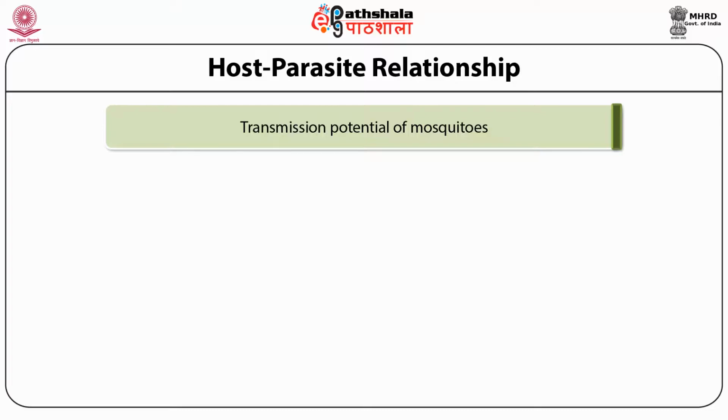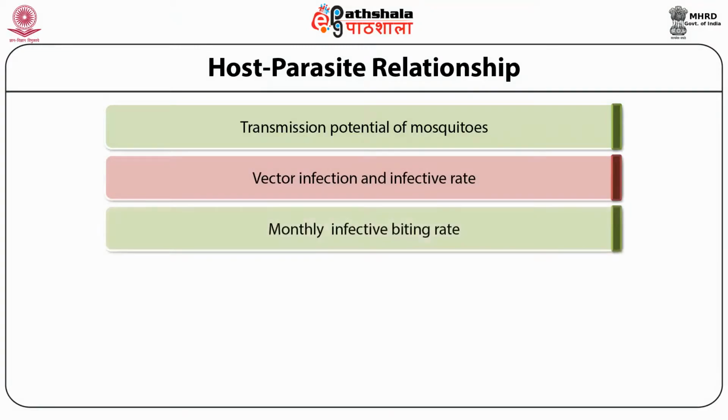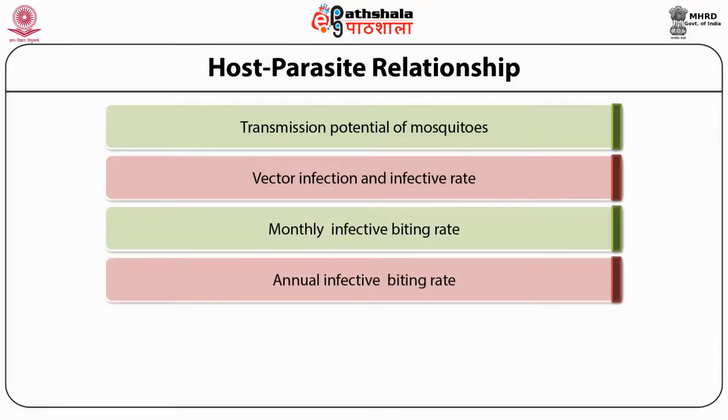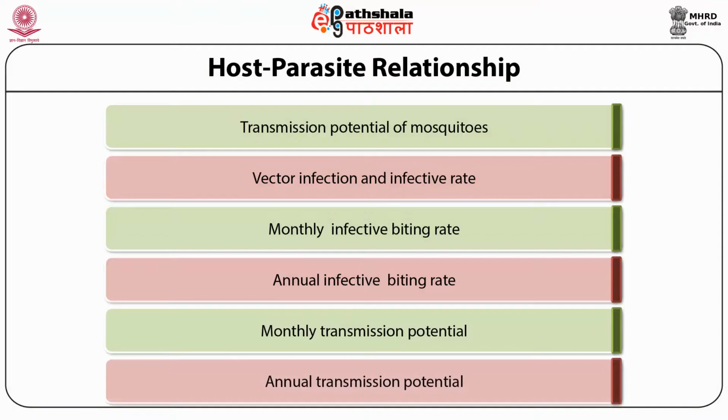proboscis. Other indices include the number of infective mosquitoes biting a human per month and how many mosquitoes are biting human beings per year. And finally, the infection risk per month and per year indicated by the number of infective larvae rather than the infective mosquitoes. So what did we learn today?